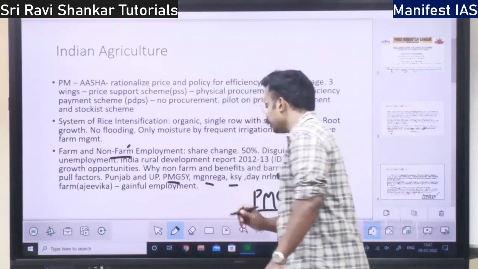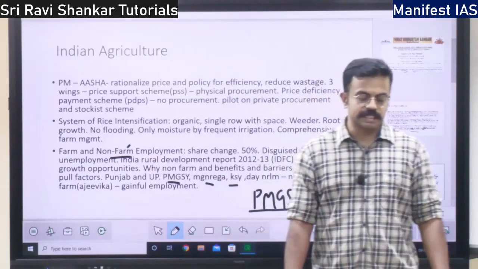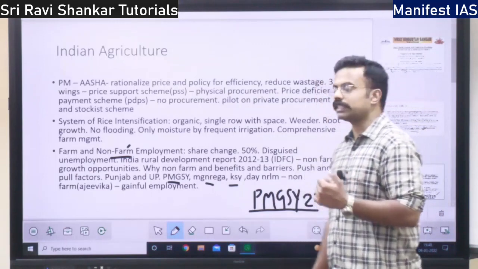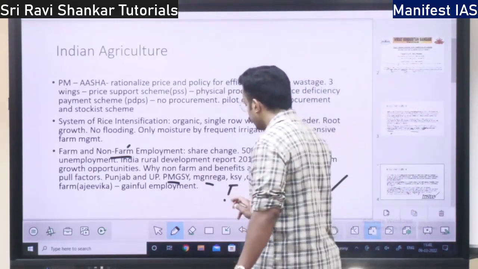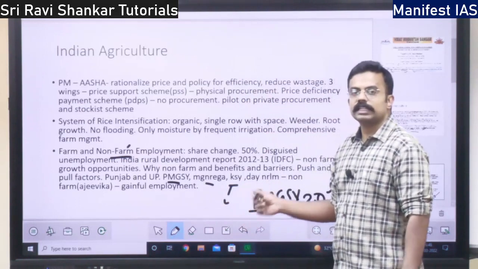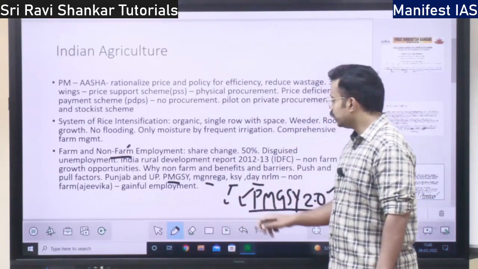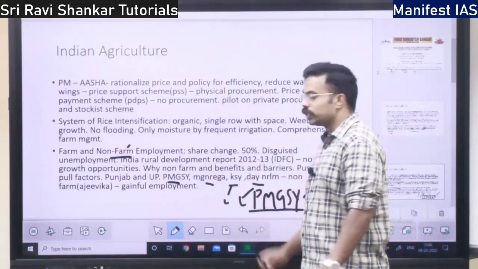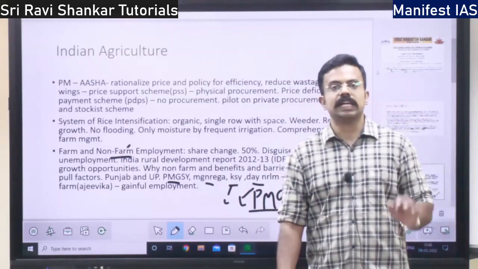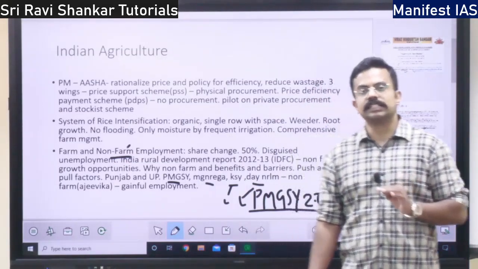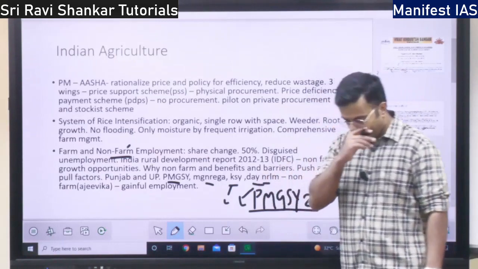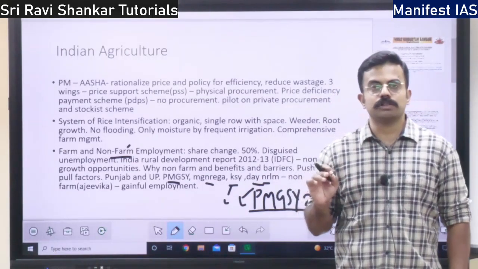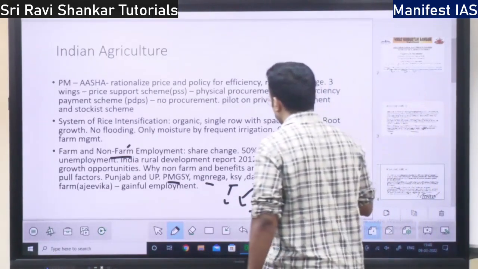That is one thing. Then you have the PM Krishi Sinchai Yojana, under which watershed development, rainwater harvesting, all these things are there. So under that also non-farm employment is provided. And you have DAY, Deen Dayal Antyodaya Yojana, National Rural Livelihood Mission. Under this National Rural Livelihood Mission also, there is provision of non-farm employment.